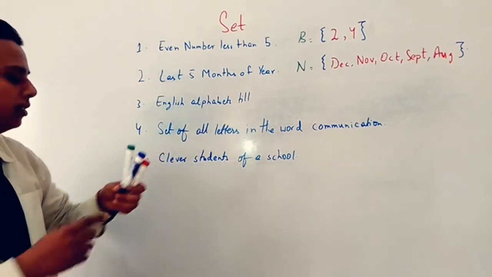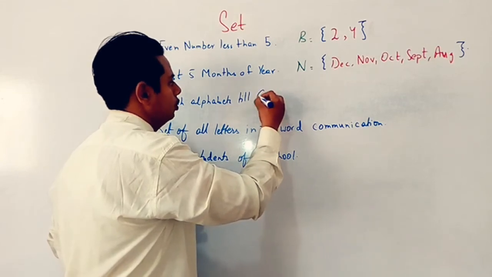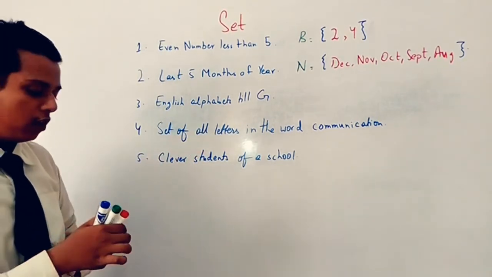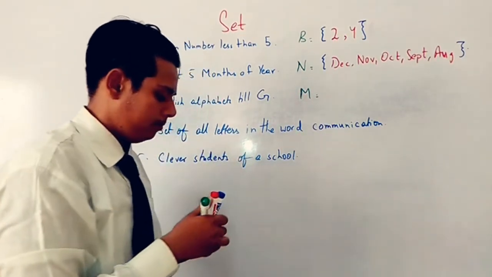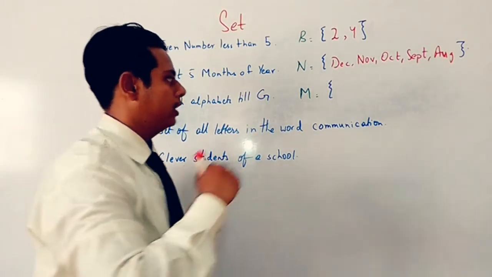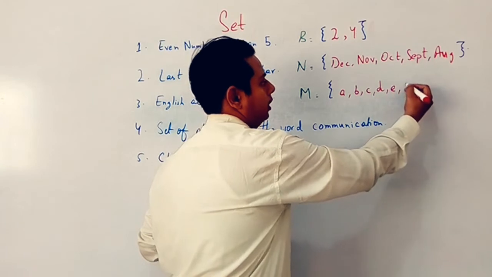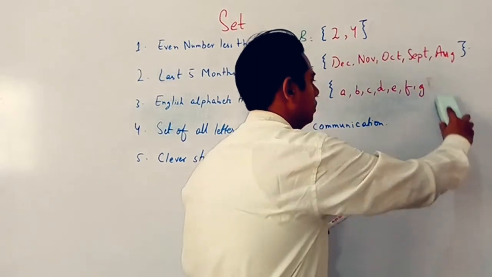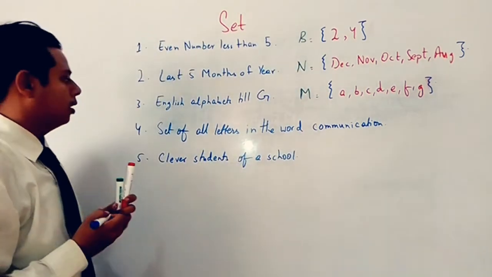English alphabet till G. हमने अब इंग्लिश अल्फाबेट्स कितने कहा तक? G. First of all, I have to denote the set over there, which is M. Write it down. Now I will start writing the alphabets: A, B, C, D, E, F, and G. Here it will end.